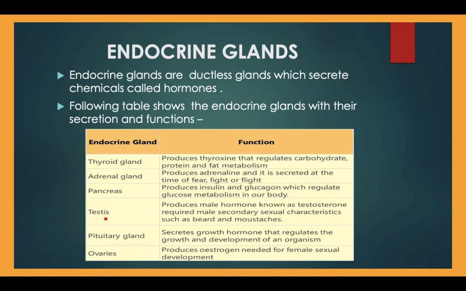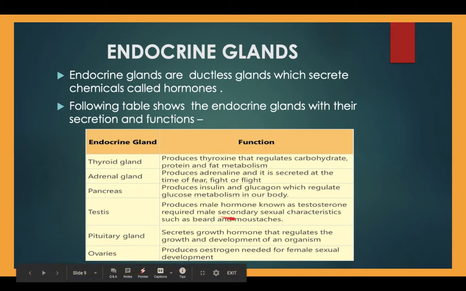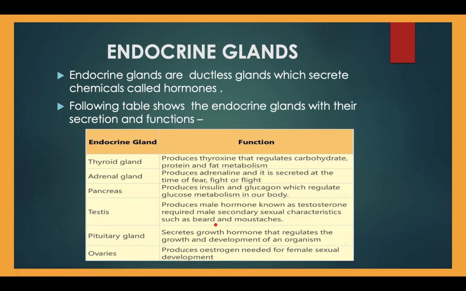Testis, which is also one of the endocrine glands present in males, produces the male hormone known as testosterone, required for male secondary sexual characteristic features such as beard and moustache, and it controls all the secondary sexual characteristic features in adolescent age or puberty age in males.